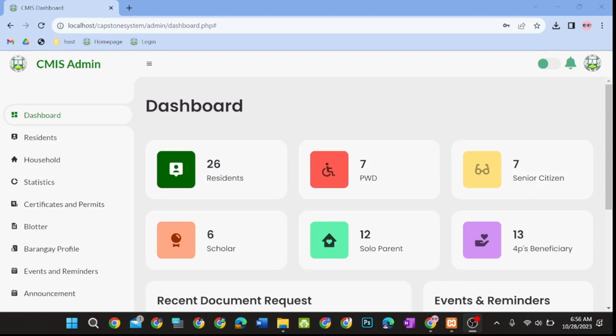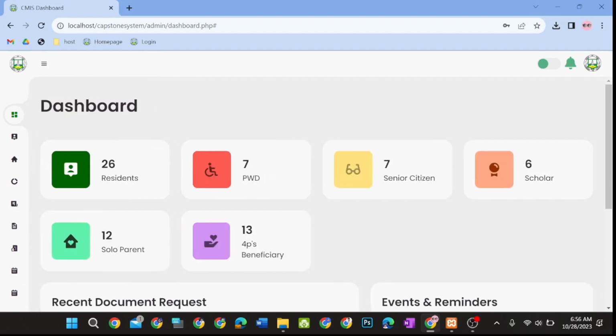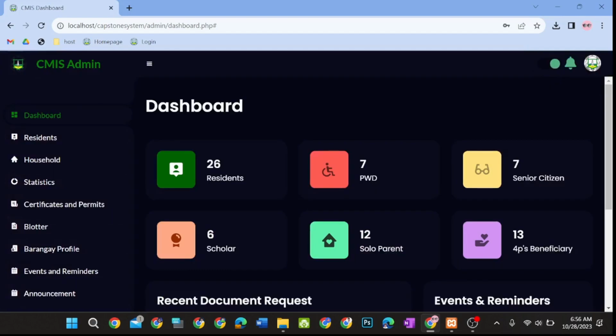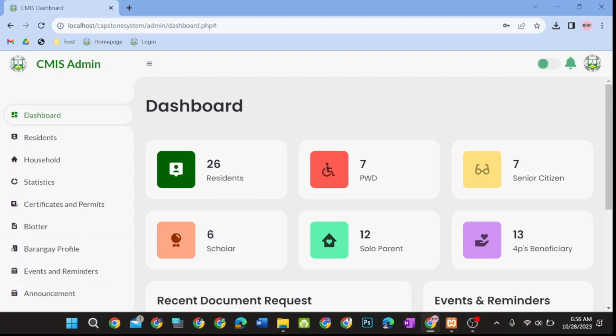From the header of each of the admin, it will have this menu button where they can hide and show the labels for each of the tabs. It also has a switch where the admin can turn the system into dark or light mode. This bell button will display the recent notifications or announcements, and this feature will be an easy access for the user to go to the account settings or log out.